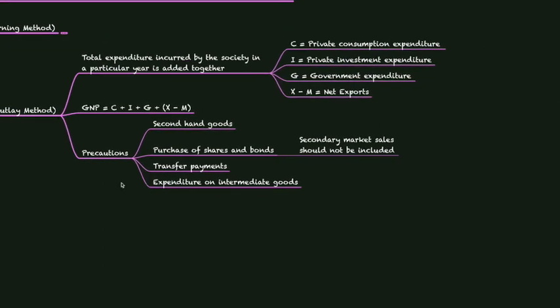Here also we have to follow some precautions. The first one is we should not include second-hand goods. The second one is purchase of shares and bonds from secondary market sales should not be included. The third one is transfer payments should not be included. And finally, expenditure on intermediate goods should also not be included in order to prevent double counting.